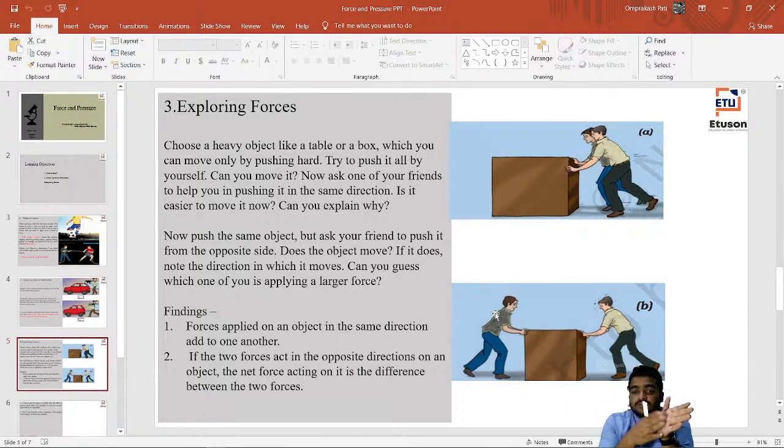So I told you in the first case that the first person is applying 5 Newton of force and the second person is applying 3 Newton of force. So what is their difference? The difference is 2 Newton, right? So the net force on it is 2 Newton.